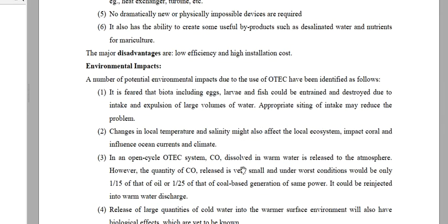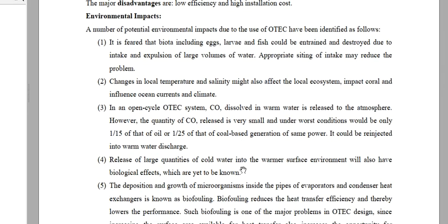Now if we talk about environmental impacts, it is feared that biota including eggs, larvae and fish could be entrained and destroyed due to intake and expulsion of large volumes of water. Appropriate siting of intake may reduce the problem.